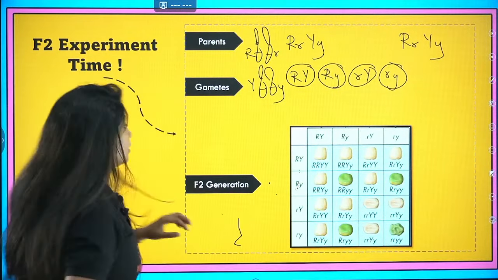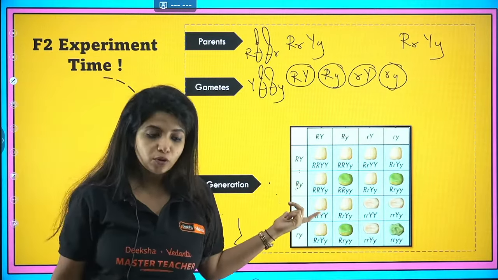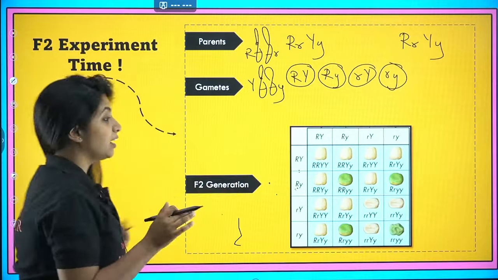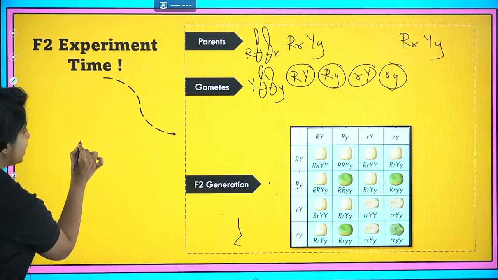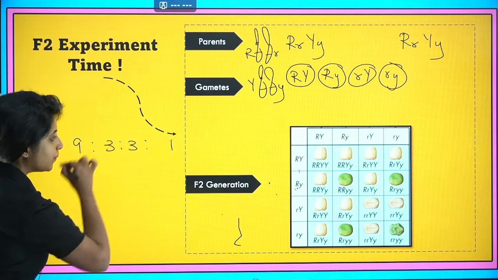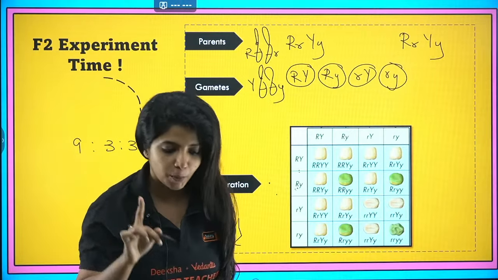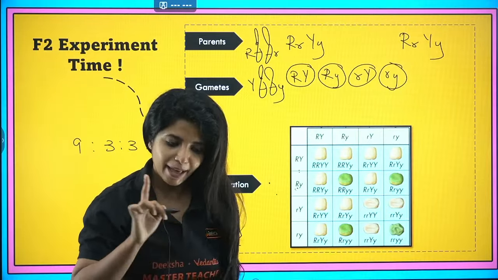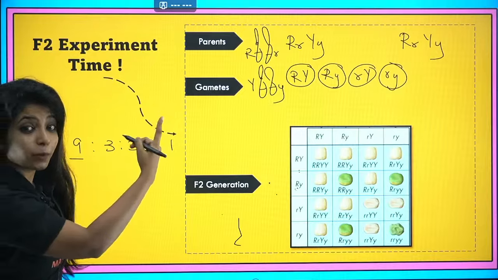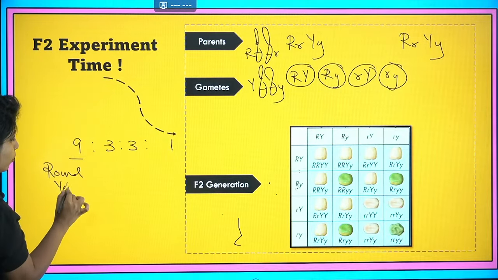In this manner, if I try to find the phenotypic ratio, as in how many of them look round, how many of them look wrinkled and everything like that, I get a ratio which you guys were saying, and that is 9:3:3:1. Now this ratio is super important. Exactly, Subhash, non-parental. I'm coming to that. So 9 of them are going to show the dominant trait. What was the dominant trait? Ma'am, the dominant trait was round and yellow.